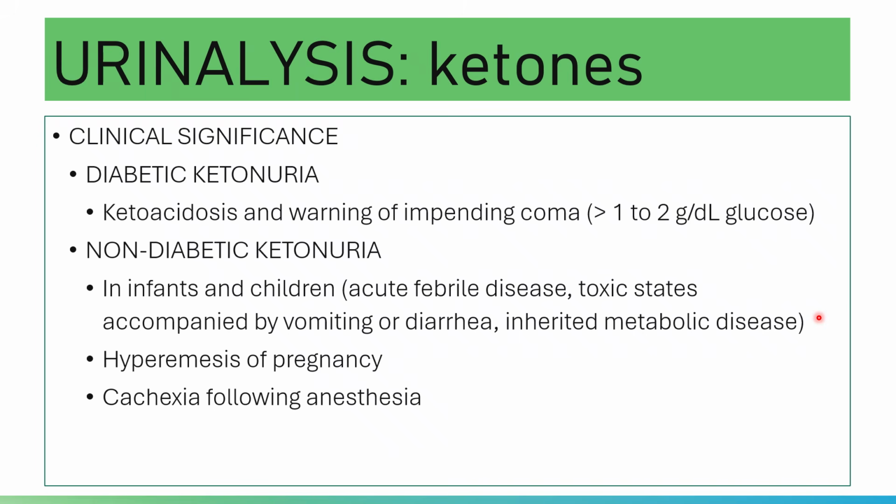So if the fat breakdown is persistent, what will happen to your ketone bodies? There will be an increase of ketone bodies in the blood.